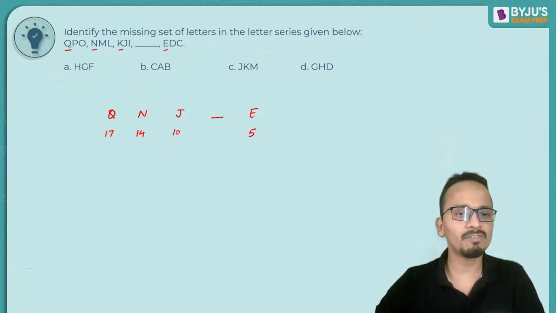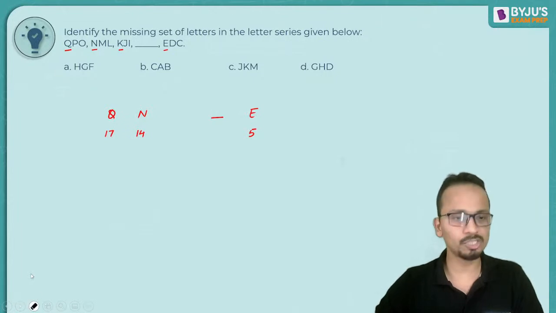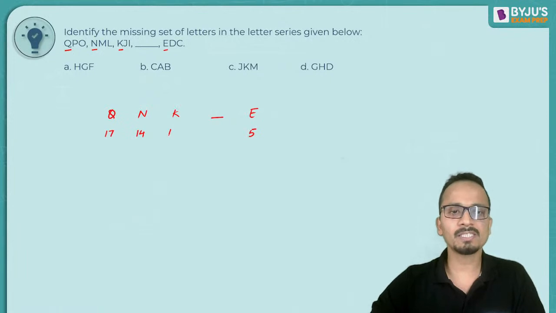Sorry, I have written J. It should not be J. It is written as K. I'm really sorry for this. So yes, it should be K. So for K, it is 11.